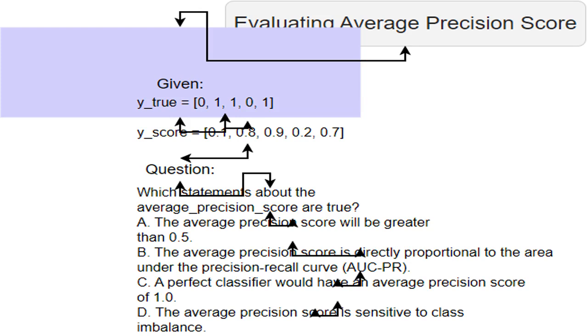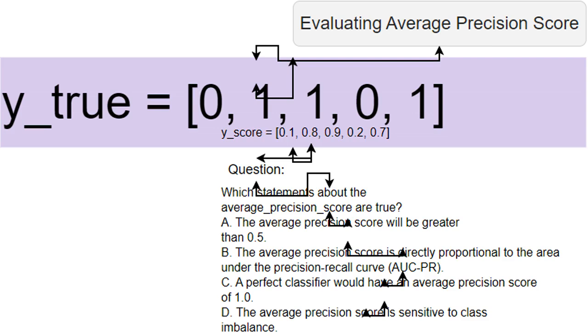I'm given the true labels, whether an item belongs to a certain group or not, and the model's prediction probabilities for each item. The true labels are 0, 1, 1, 0, and 1. The model predicted probabilities are 0.1, 0.8, 0.9, 0.2, and 0.7. We'll use these to understand average precision.